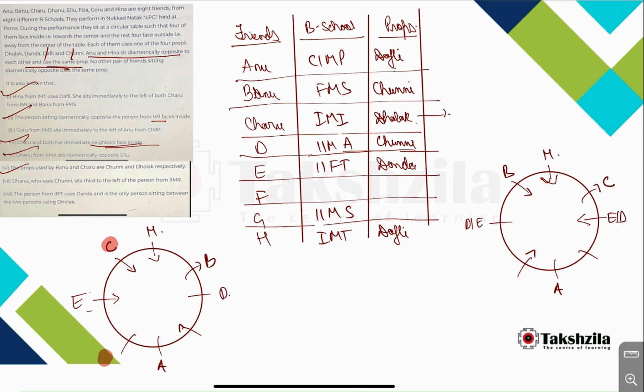Okay. Where is Charu? Charu is over here. B cannot be taken over here. We can take over here. The only possibility is that E is over here. So D will be over here. Okay. So E is over here and D is over here. Okay.